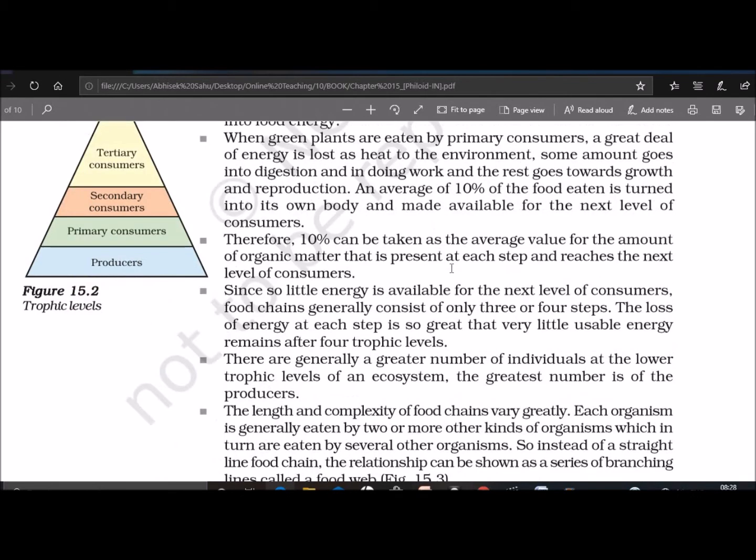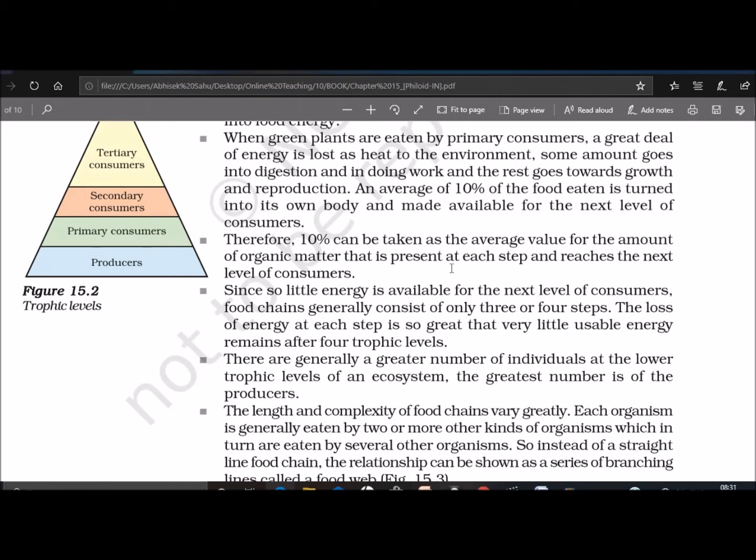About 10% of energy is converted to biomass and is made available to the next trophic level as food. Similarly, the 10% of energy available at the primary consumer level is then made available to the secondary consumer level, and so on. Thus, 10% is the average value of the organic matter available at each trophic level that is available to the next trophic level in the food chain.